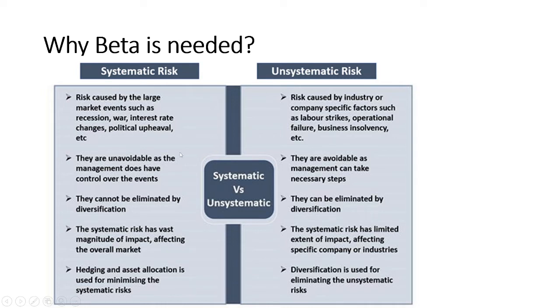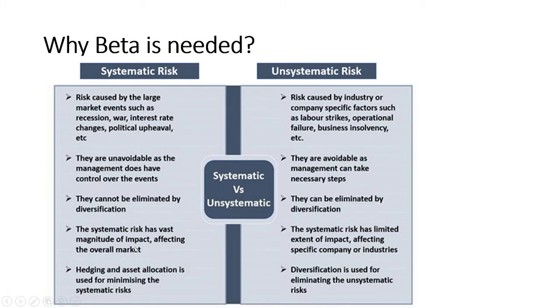These are the unavoidable circumstances beyond our control over the events, like as we have seen COVID, right? COVID cannot be controlled by anyone. It was unpredictable, and at that time we saw a huge correction in the market. They cannot be eliminated by diversification. As we know, right? No matter what level of diversification you had in your portfolio or in your organization, none of the portfolios or organizations was saved from the impact of the COVID pandemic. So these are systematic risk.